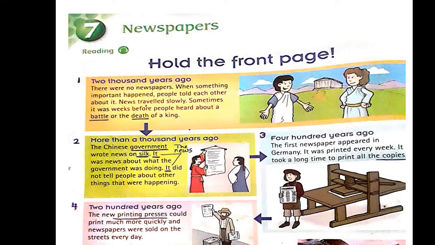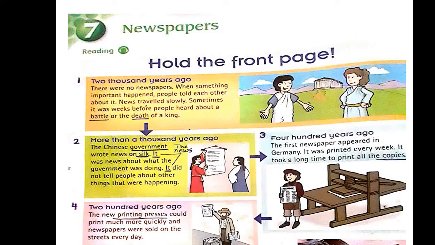400 years ago, the first newspaper appeared in Germany. It was printed every week. It took a long time to print all the copies. Where did the first newspaper appear? Yes, the first newspaper appeared in Germany. Okay.